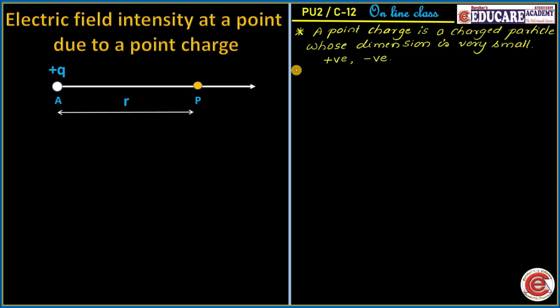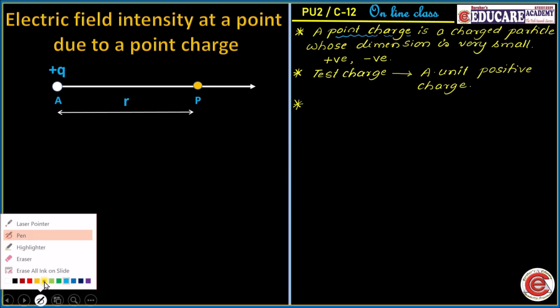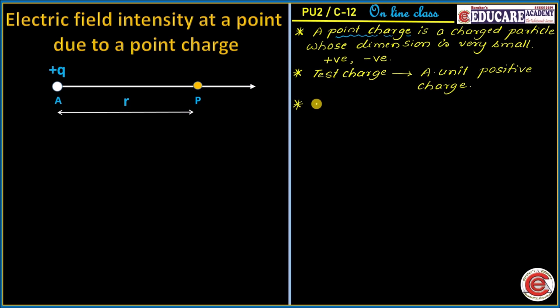Now, let us consider what is a test charge. A unit positive charge is always considered as a test charge. Hence, a test charge is nothing but a unit positive charge. Now, what happens due to the presence of a point charge in any region? Whenever there is any point charge, then around the point charge there will be creation of an electric field. Hence, remember, an electric field is created around a point charge.